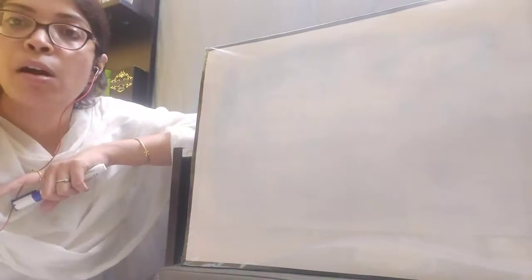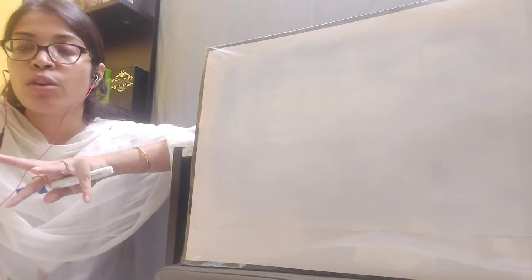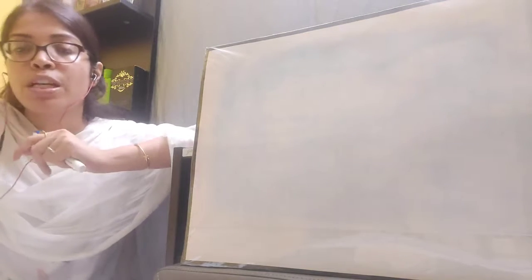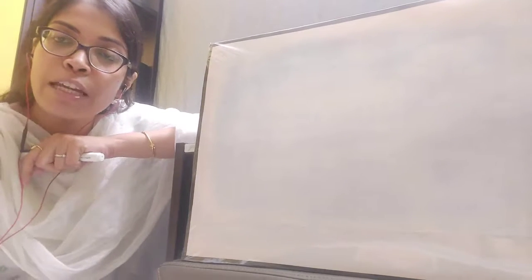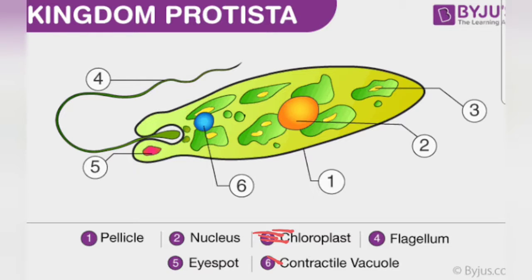Okay, so let's continue to the next kingdom, which is kingdom Protista. Now we will talk about Protista in detail, and before that, I will show you a picture of one of the very common organisms under kingdom Protista. So students, this is kingdom Protista, which is the second kingdom under the 5 kingdom classification given by R. H. Whittaker.